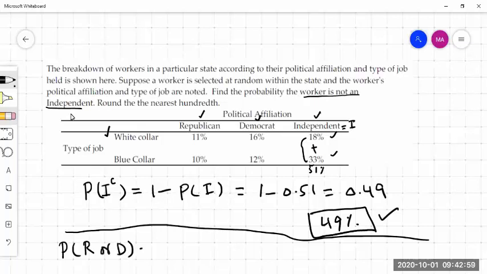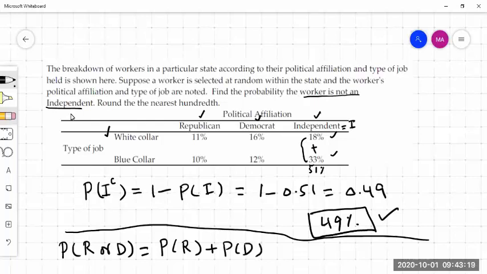Because they are disjoint, since a Republican cannot be a Democrat and vice versa, by the addition rule for disjoint events, it is the probability of Republican plus the probability of Democrat.